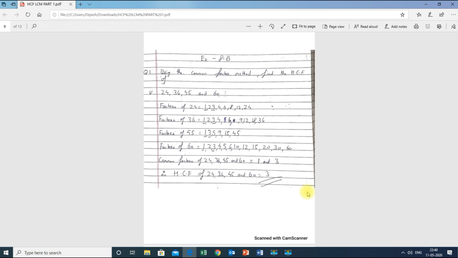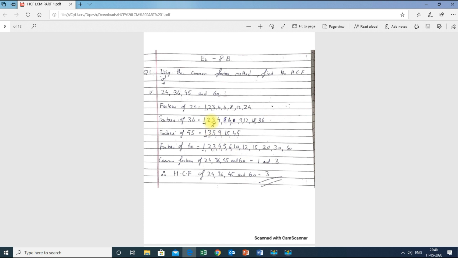It's very easy. Find all the factors of 24, 36, 45 and 60. Now I see that 1 is repeating everywhere. 2 is repeating only in three of them, that is 24, 36 and 60. But it is not repeating in 45, therefore do not take 2 over there. So I have removed 2. Now 3 is repeating everywhere, and there is no other number which is repeating everywhere. So these are the two numbers, that is 1 and 3. So the common factors of 24, 36, 45 and 60 are 1 and 3.